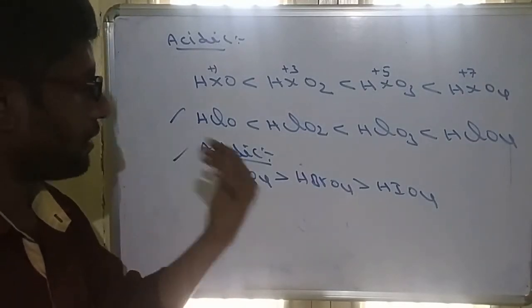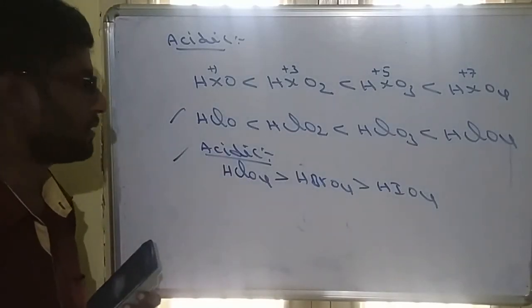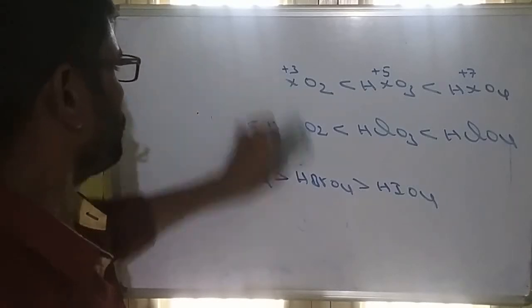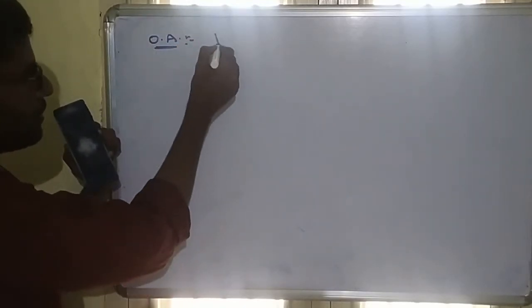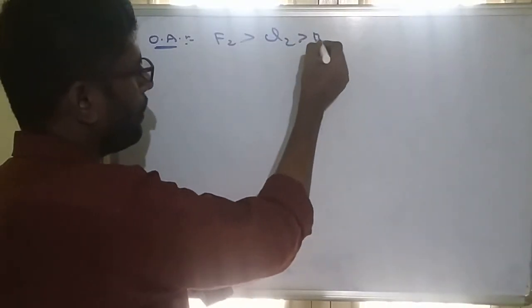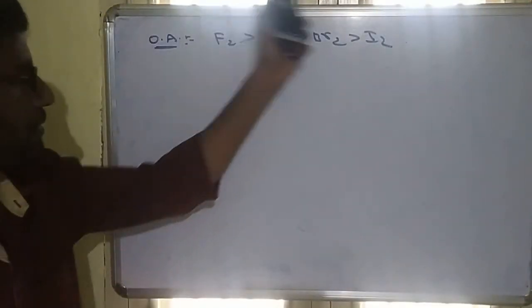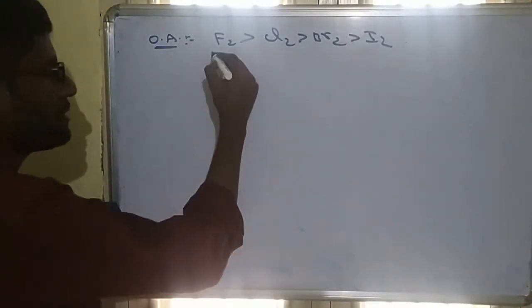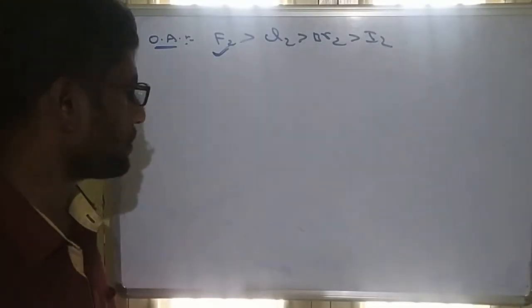So interhalogens we completed, reaction with oxygen is completed, reaction with hydrogen is completed. The next one is, as I told, the oxidizing nature of halogens. Chlorine is the strongest oxidizing agent, after that bromine, after that iodine. This is already covered in physical properties. Since chlorine is a strong oxidizing agent, it can oxidize other molecules.